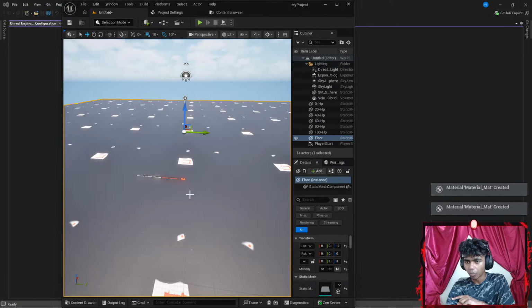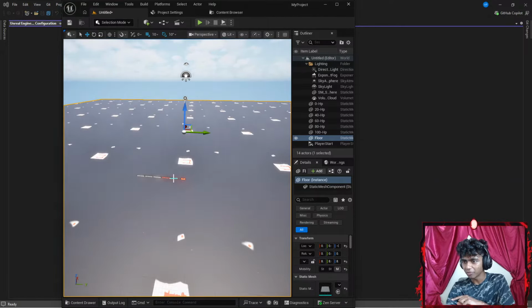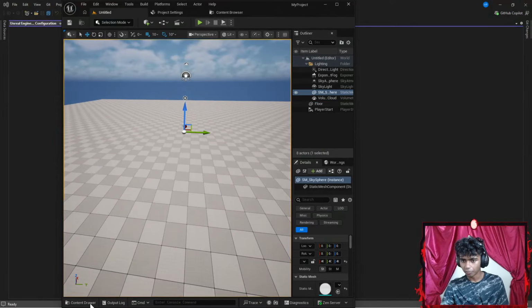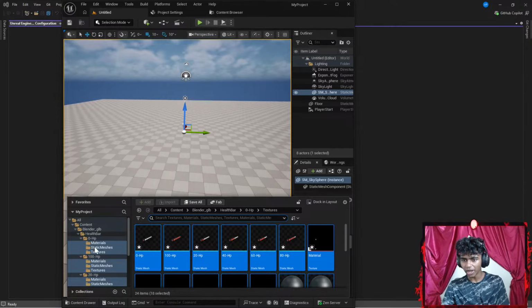Did I click something to mess this up? Let's hit Control Z real quick. There. Okay, let's go ahead and load it one at a time.